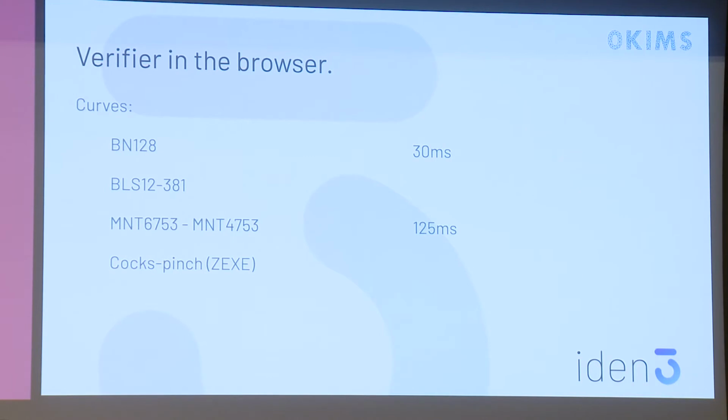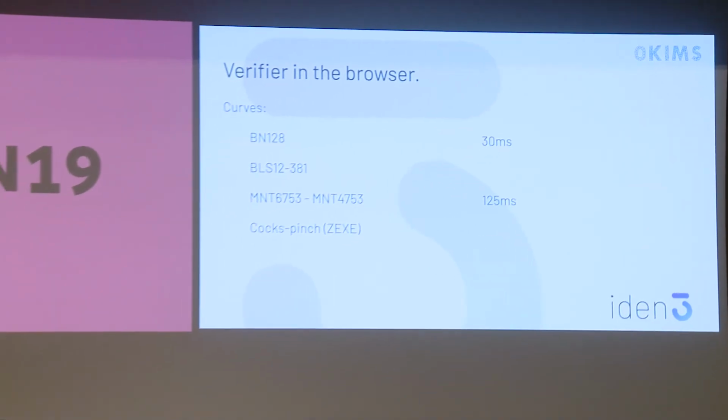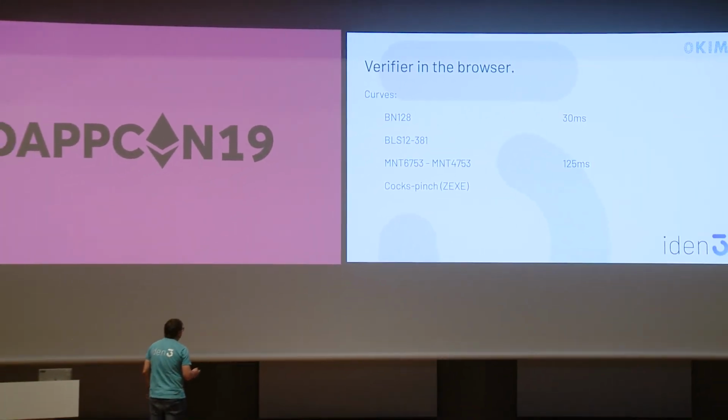Another thing I want to mention is that Websnarks is not only for generating the proofs. It also can verify the proofs. Right now we have it implemented in 2 curves, in BN 128 and MNT 6753.